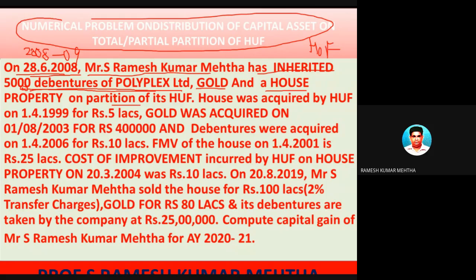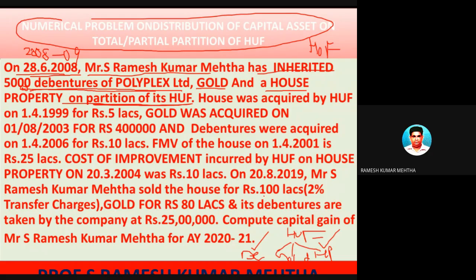So in this division of the Hindu undivided family, Ramesh Kumar Mehta, who is the assessee, got debentures, gold, and house property. Lucky he is, getting 5,000 debentures, gold, and a house property.